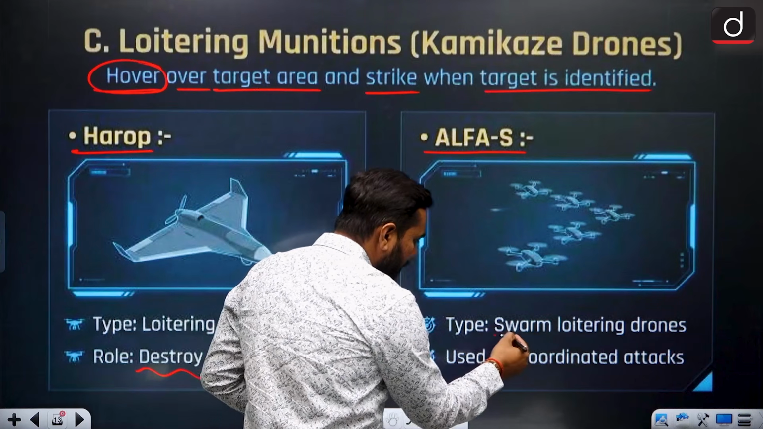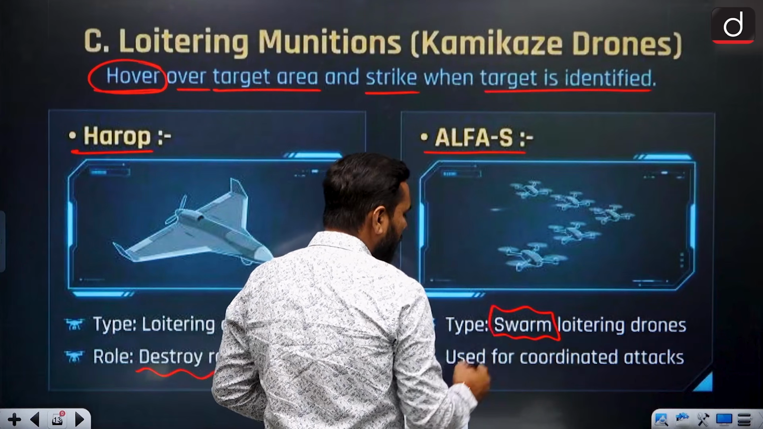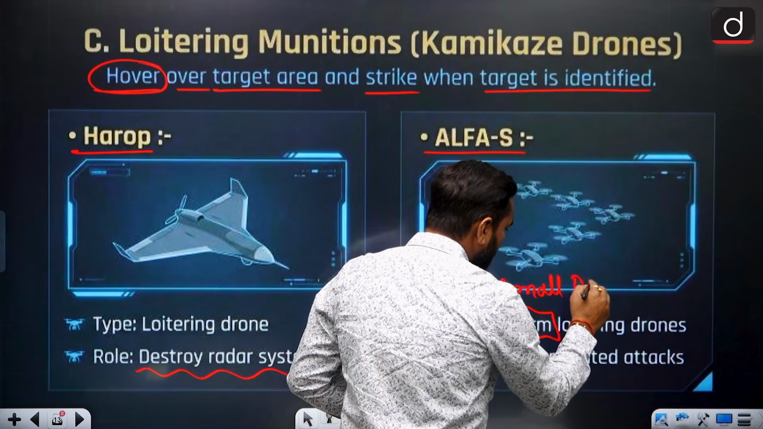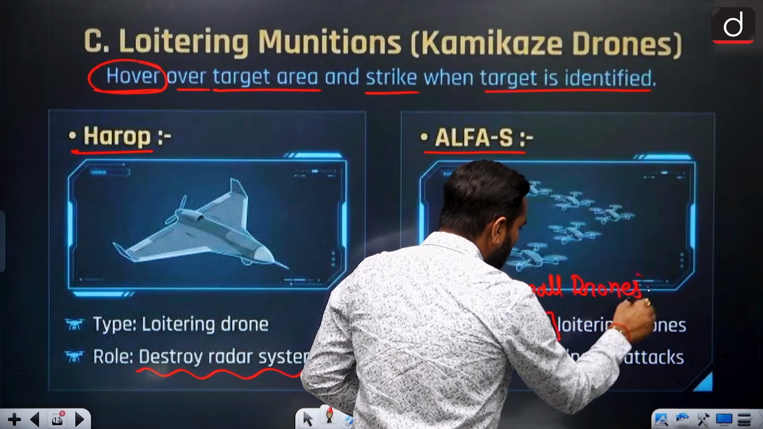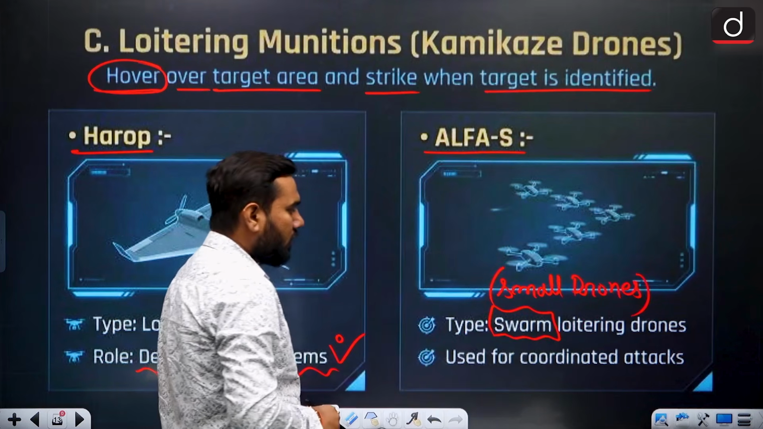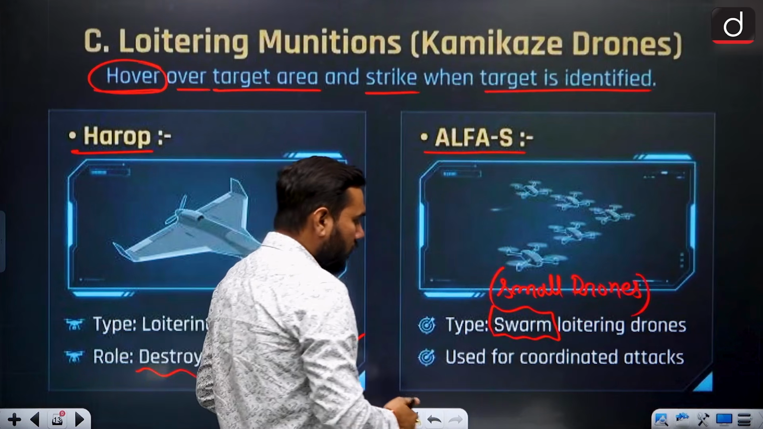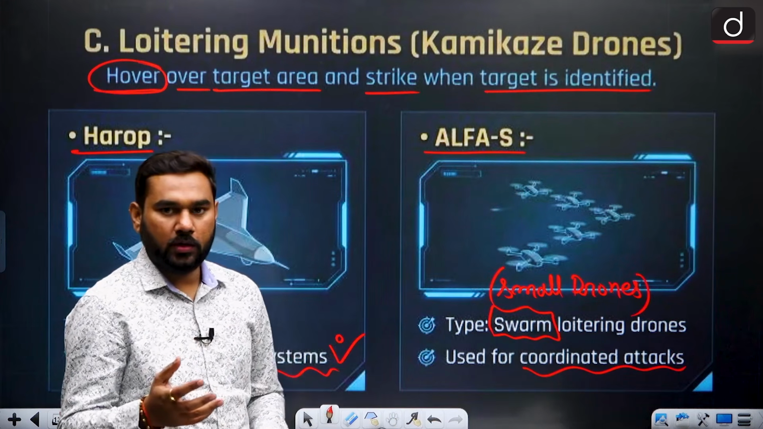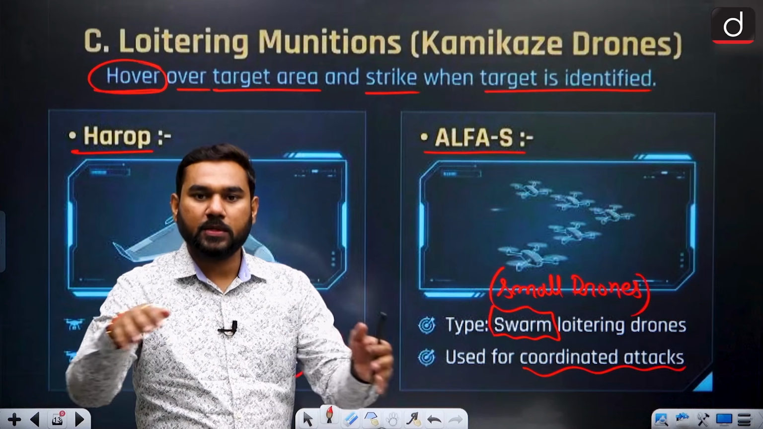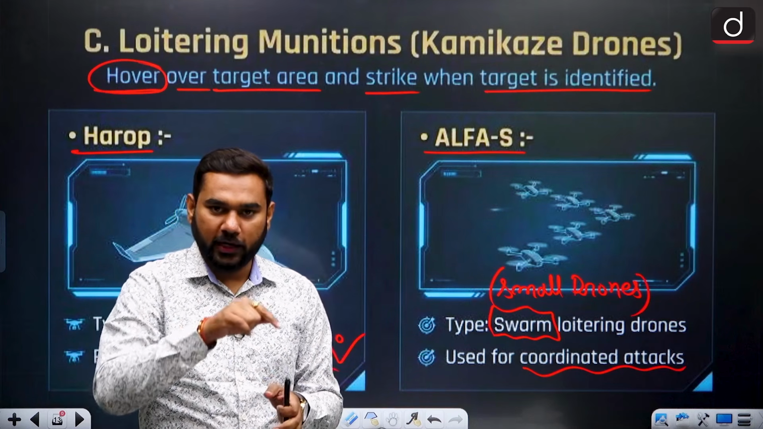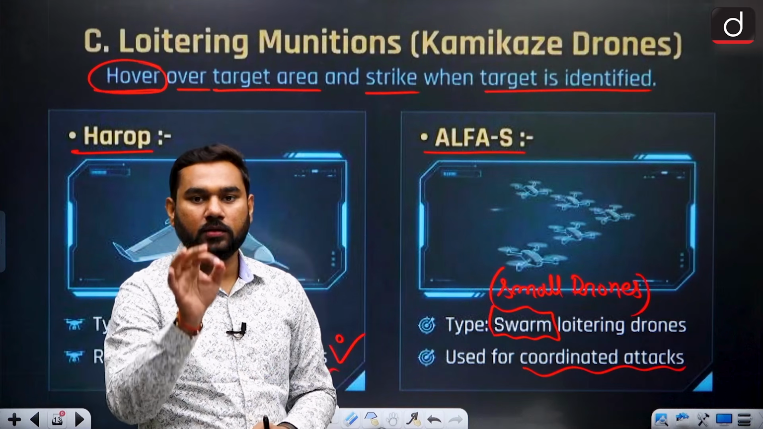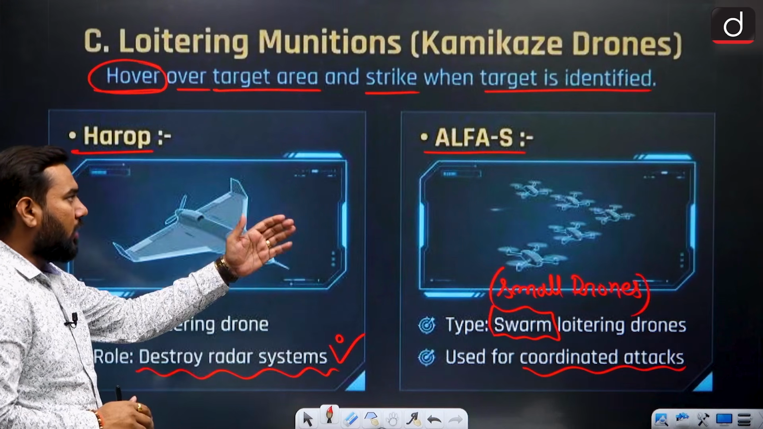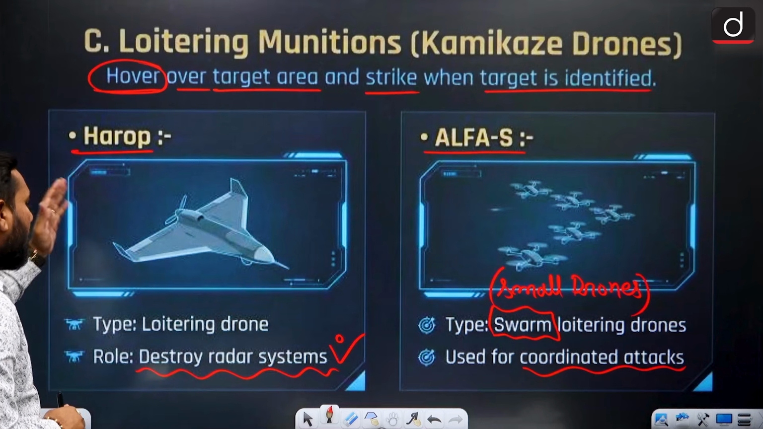When the swarm word is there, I already told you, swarm means they are small drones. So they are basically small in size and used for coordinated attacks. It means they are present in high numbers. So multiple drones can be present in the same place. They coordinate with each other and then they can target. It means they can hit somewhere. So this is your Alpha S and this is your Harop.